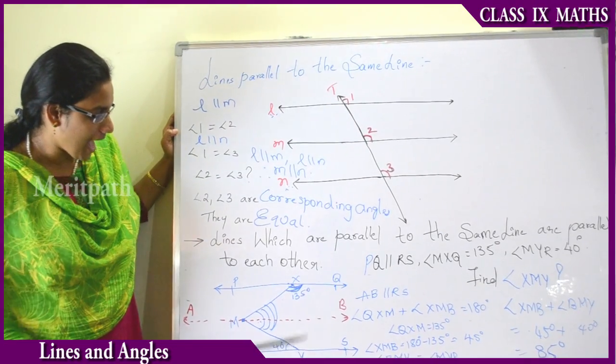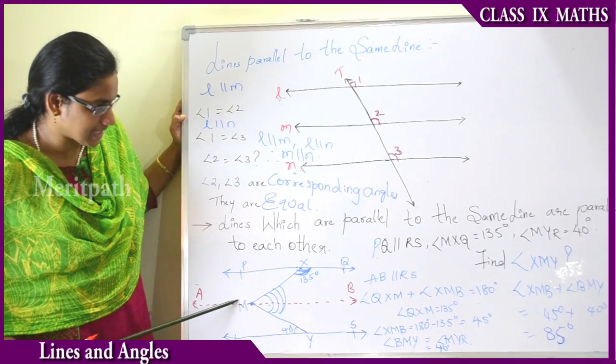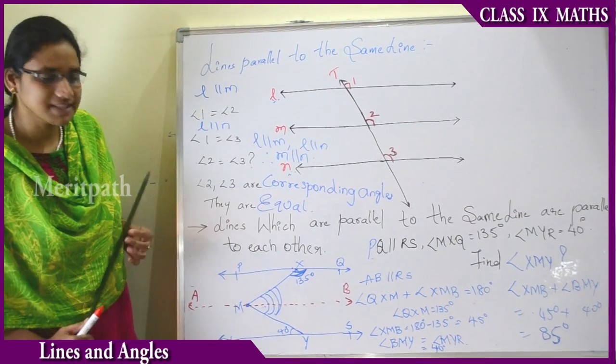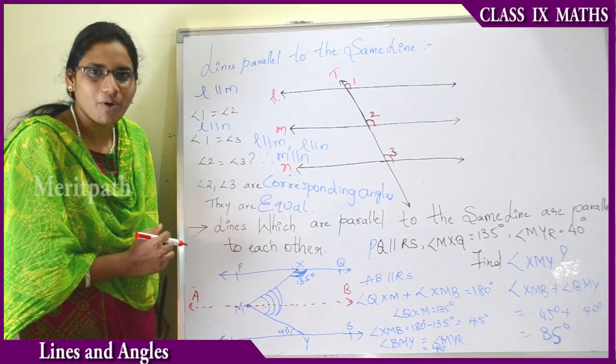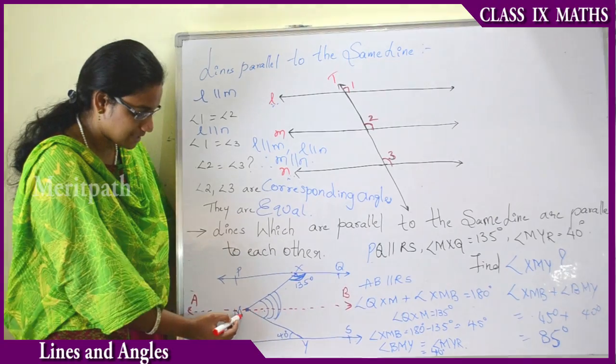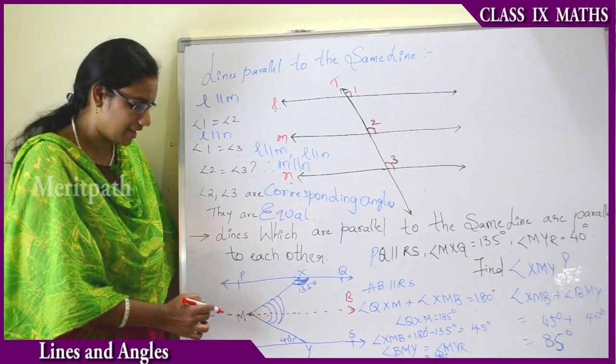Now the angle QXM is equal to angle XMP because we have already seen that when two lines are parallel and a transversal is passing through them, the corresponding angles will be equal.